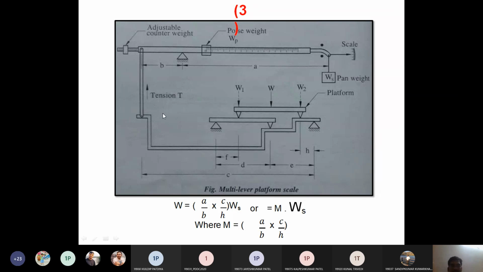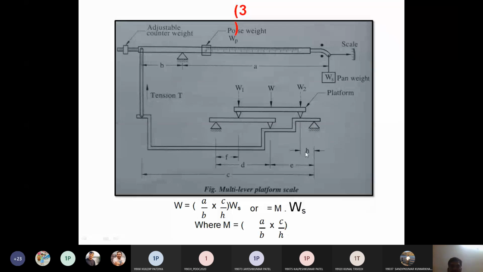We consider the moment: T into C is equal to WS into A. Based on that, at the end we find W is equal to distance A divided by B into C, that is the whole distance divided by H, the distance between the first support and the lever.